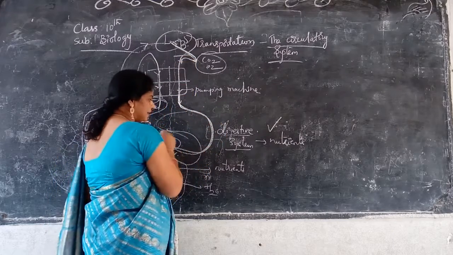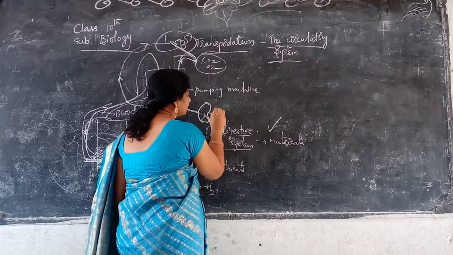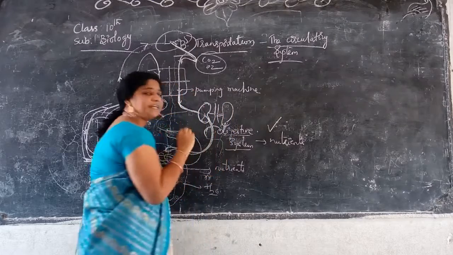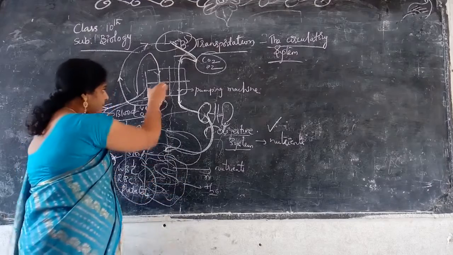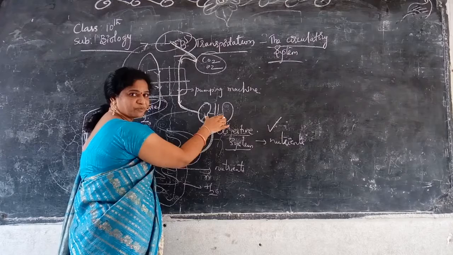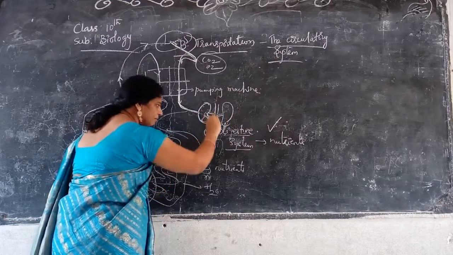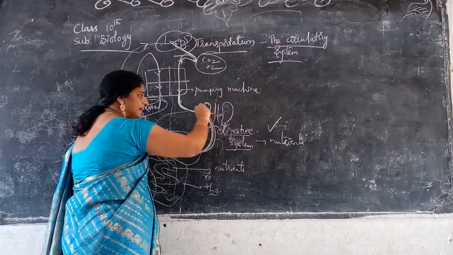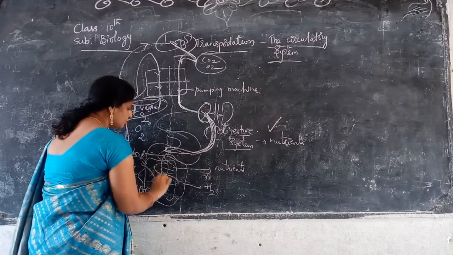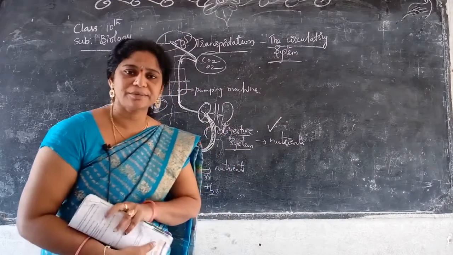Before going to various parts, the blood moves to the excretory system, the kidneys, where there is pumping and filtration. Whatever waste material is left over in the blood is completely filtered in the excretory system and excreted in the form of urine, and as fecal matter from the digestive system.